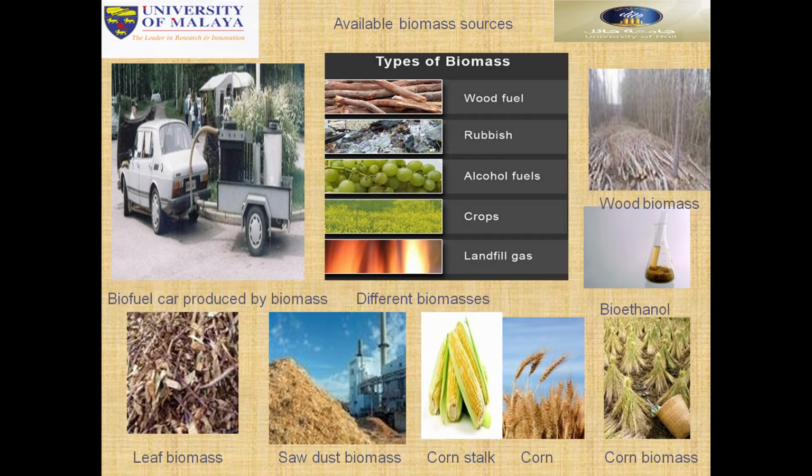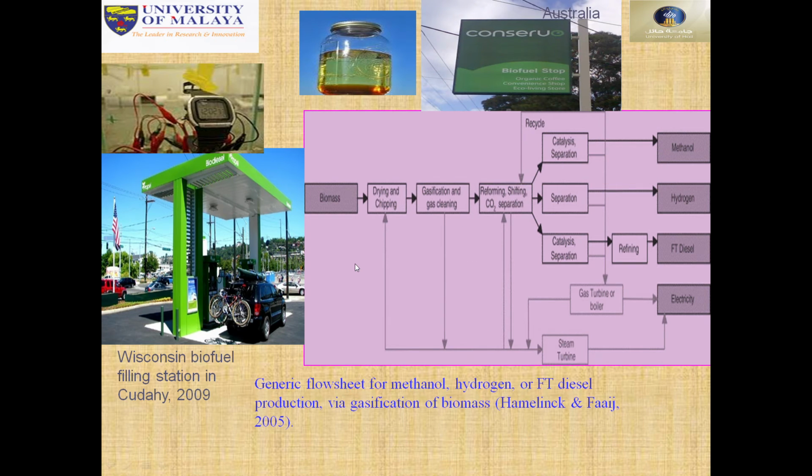You can see types of biofuels: wood fuels, rubbish, alcohol fuels, crops, landfills, different types of source feedstock, leaf biomasses, sawdust biomasses, corn stalk biomasses, corn biomasses, different types of biomasses. You can see around us. Then here we can see different types of